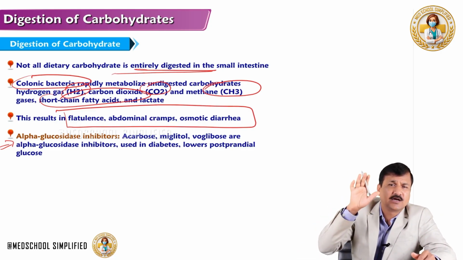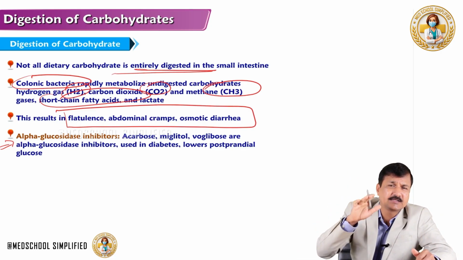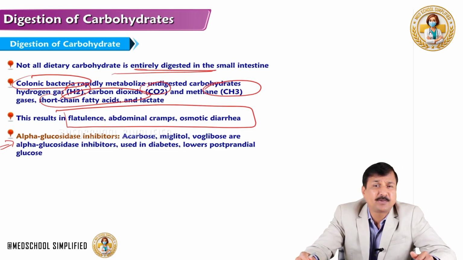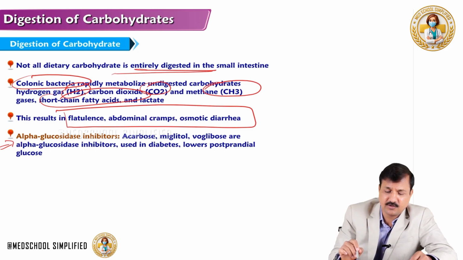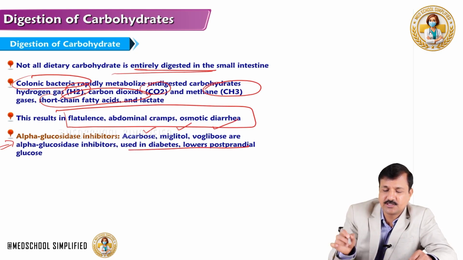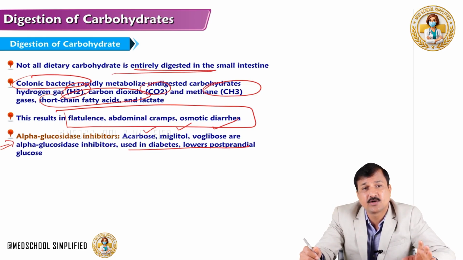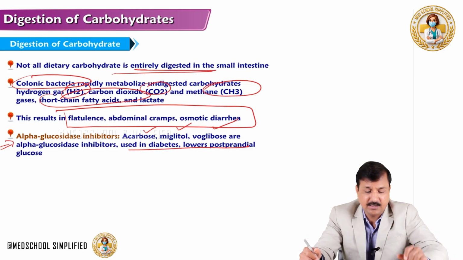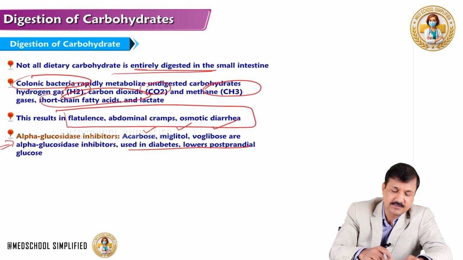So that will to a certain extent decrease the spikes in glucose after meals. What are the alpha glucosidase inhibitors? Examples, we have acarbose, miglitol, voglibose, and these are used in the treatment of diabetes, and they will lower postprandial blood glucose levels.